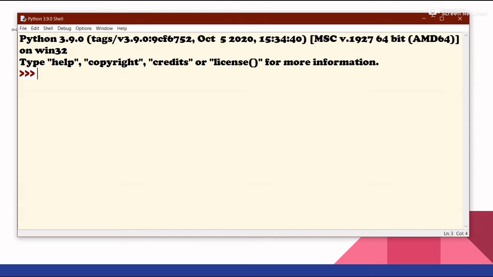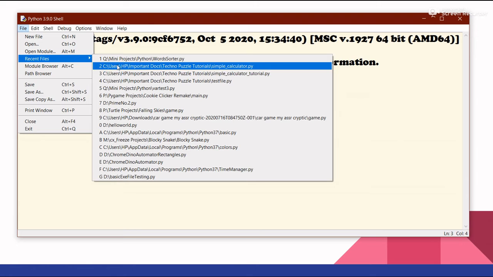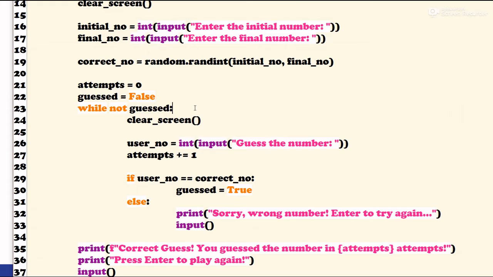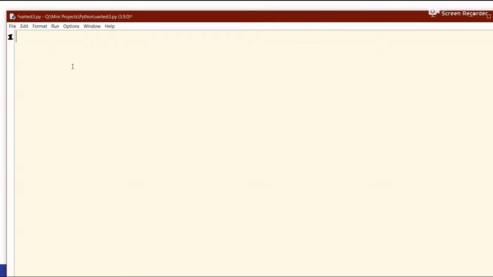So here we have opened up IDLE. Let's go to our rough file. Now let's say a is equal to 1, b is equal to 2, and then print "a is" a and "b is" b, like that.